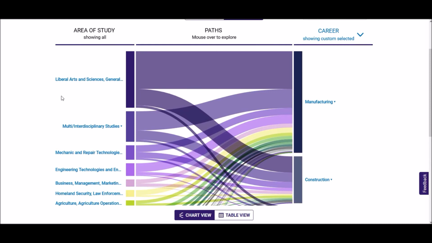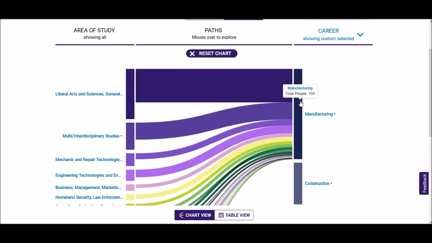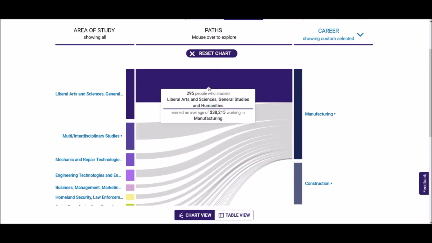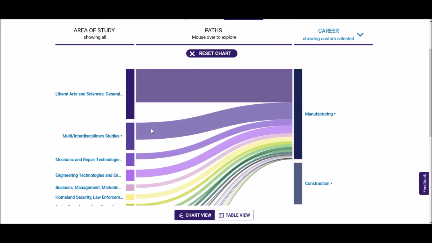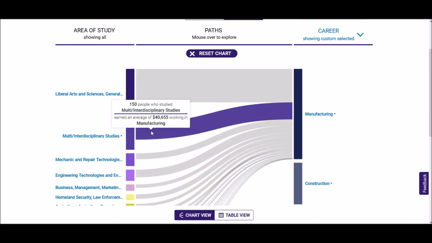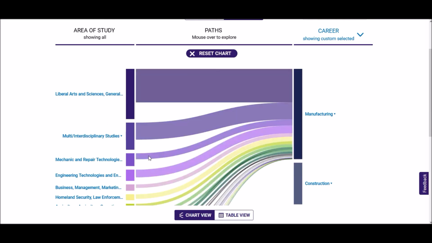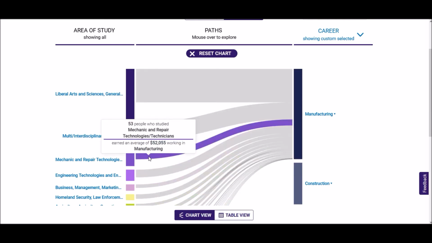LAS and multi-interdisciplinary studies are sometimes used by institutions as catch-all categories, like a Bachelor of Arts or a Bachelor of Science might be used at a four-year school. And if we pick a career, let's say manufacturing, and look at how much people made who had different majors, you'll see that aligning your major and your industry is often accompanied by a boost to earnings.